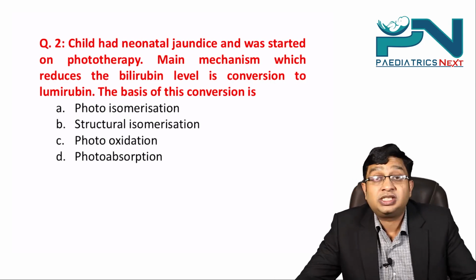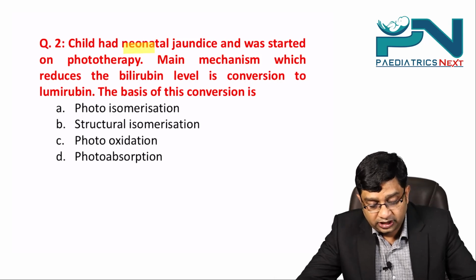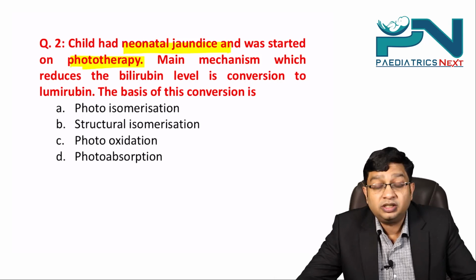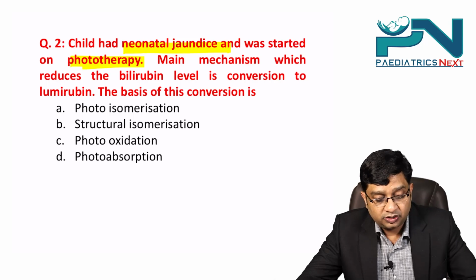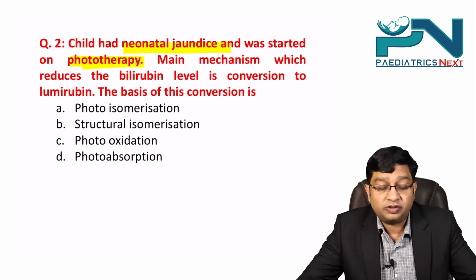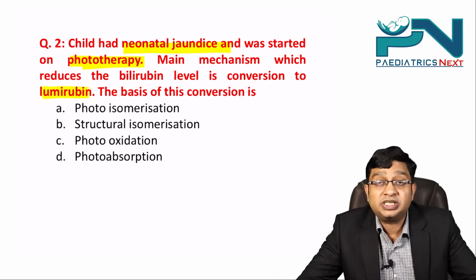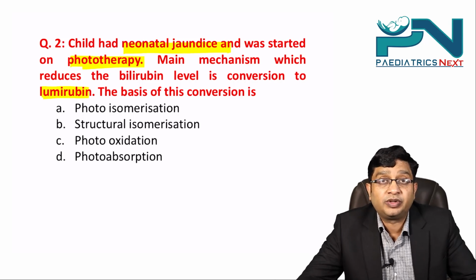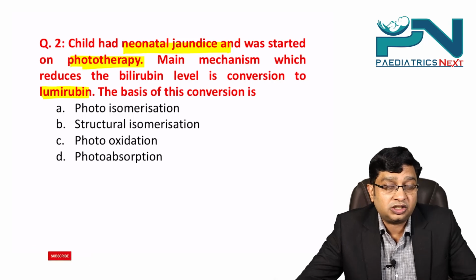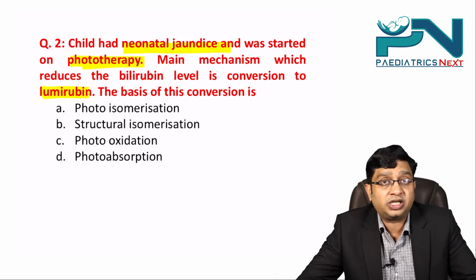Question number 2. Child had neonatal jaundice and was started on phototherapy. The main mechanism which reduces the bilirubin level is conversion to lumirubin. The basis of this conversion is, whenever a child is started on phototherapy, the bilirubin level decreases due to 3 mechanisms. One is photoisomerization, one is structural isomerization, one is photooxidation.